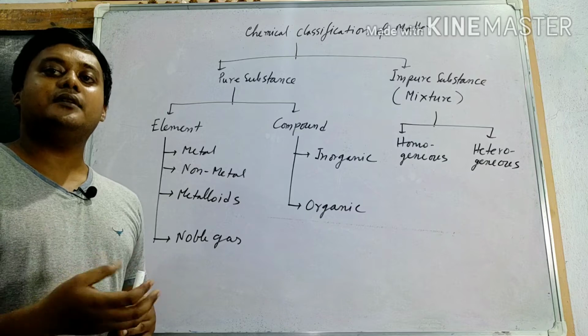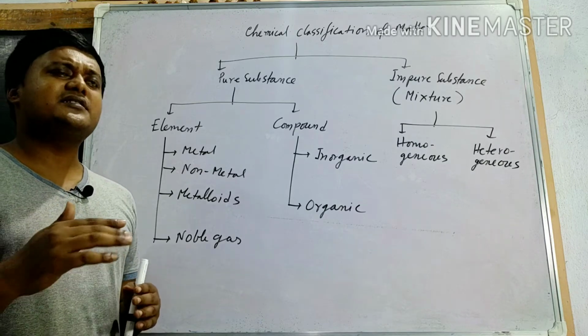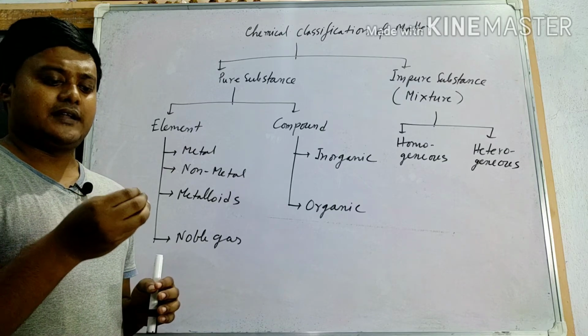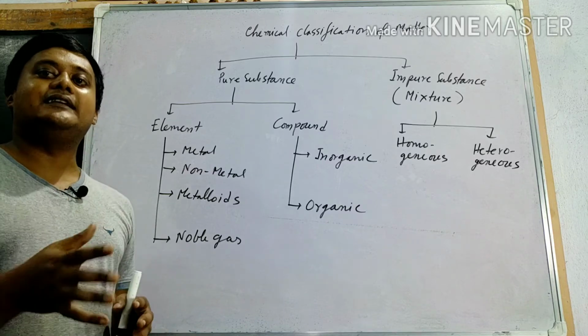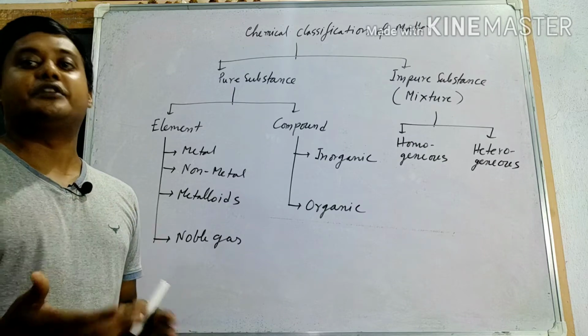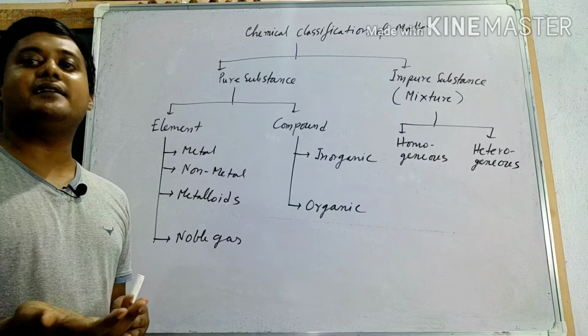That means gallium melts at body temperature, because body temperature is a little bit more than room temperature. So mercury is liquid at room temperature, and gallium converts into liquid at body temperature, when we hold a block of gallium, it melts in our palm.